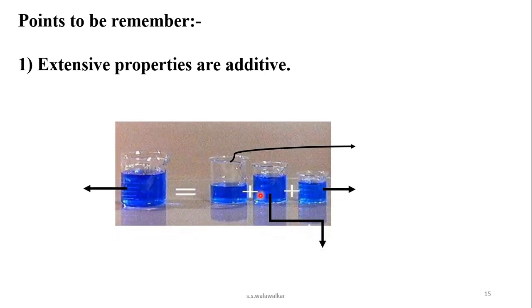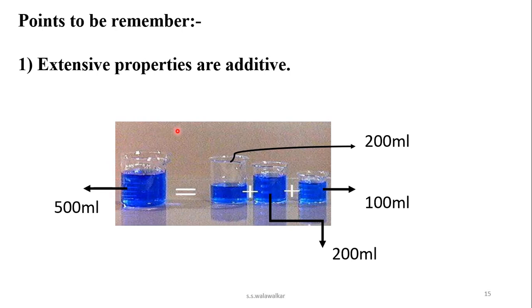Here 3 beakers are there. The first beaker contains 100 ml water. The second beaker contains 200 ml water. And the third beaker contains 200 ml water. Now if you pour the water from all these beakers into this big beaker, then the volume becomes 500 ml.